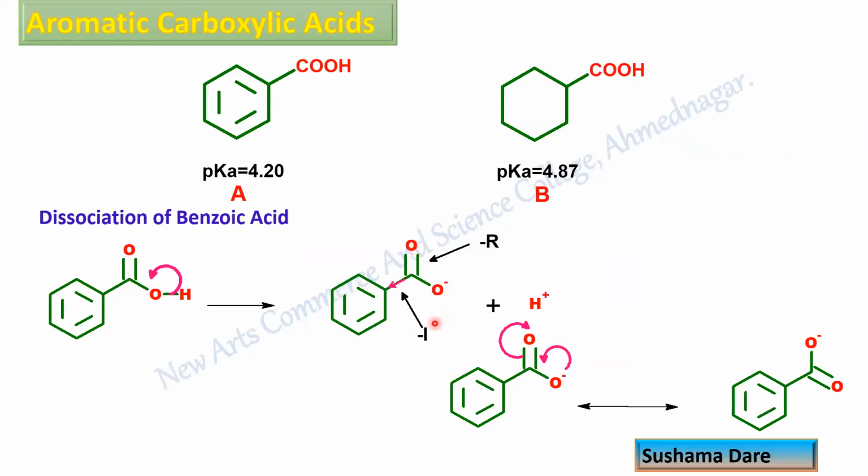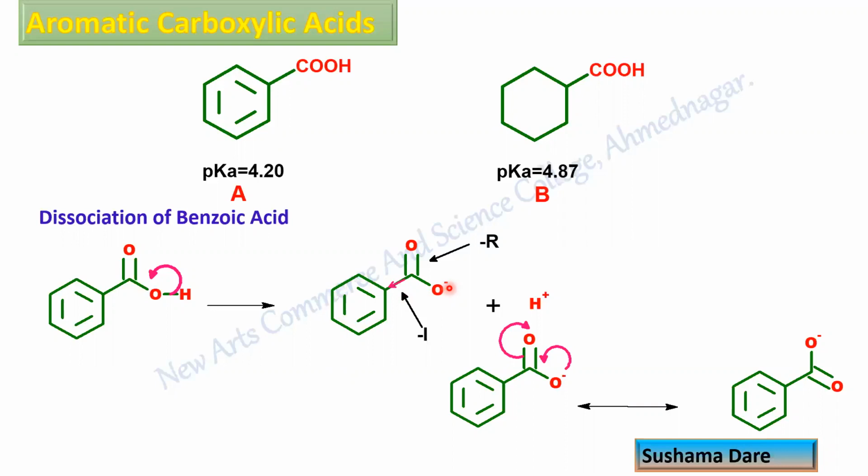Now you may have a question: why is the aromatic ring not showing the resonance effect here? The reason is, always remember, whenever a negative charge is there, next to that there has to be a single bond, and next to that there has to be a double bond. So here the double bond is present, not here. Because of that, this entire system is not in conjugation with this oxygen minus charge. Though this system has a double bond, it is still not in conjugation with the electrons of this oxygen.